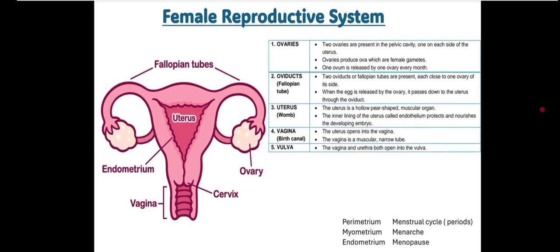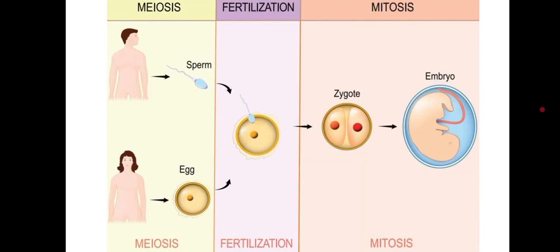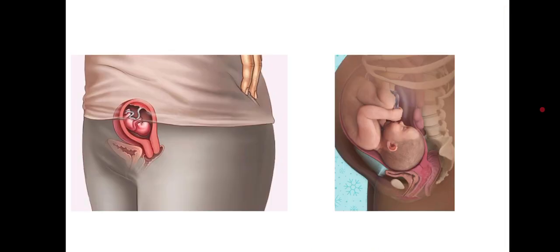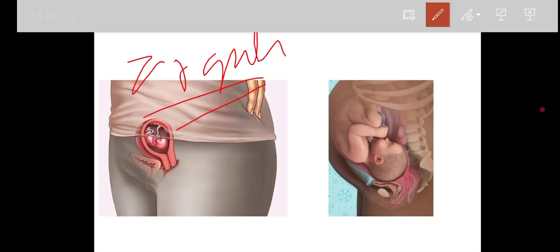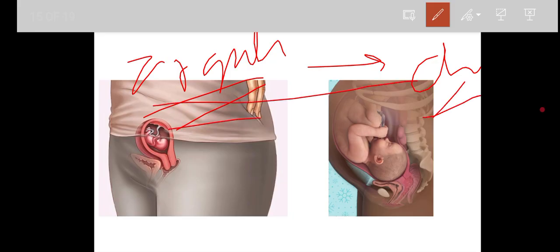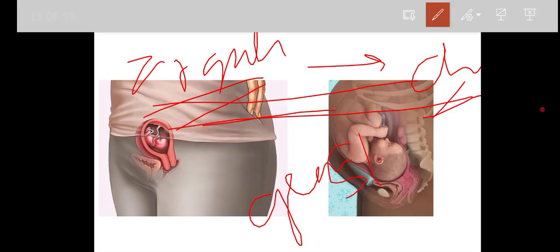Apart from this, when we come to the other concept, the period of gestation. Remember one thing, for the development of the child, from the formation of the zygote to the formation of the entire child till the birth, this entire period of development is called the period of gestation, or the pregnancy period.